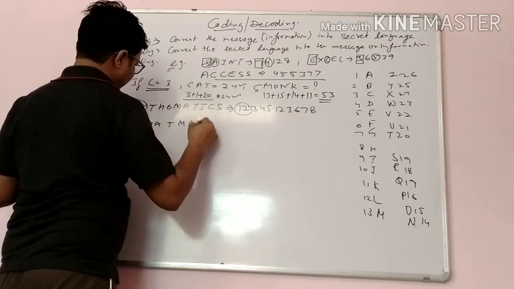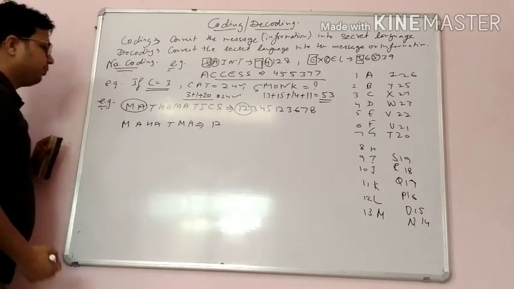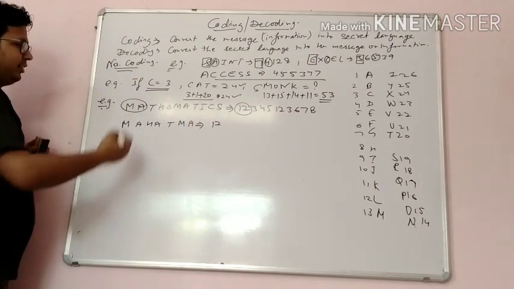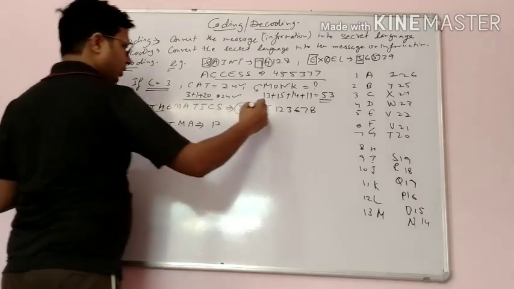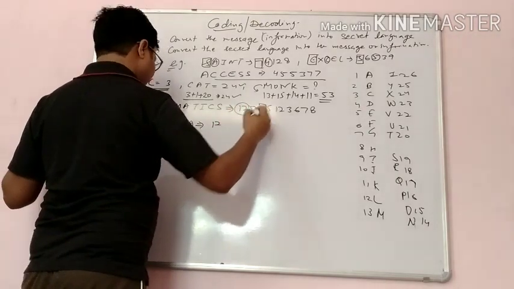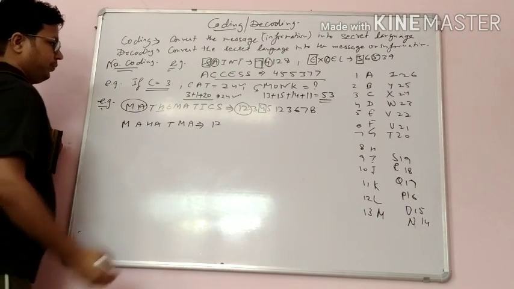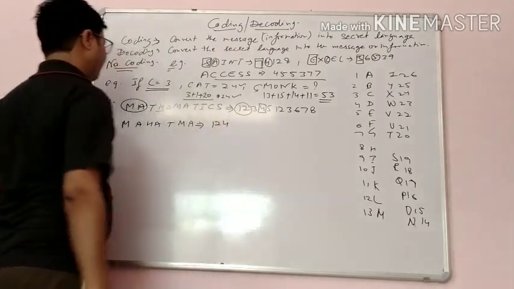MA, the code is 1 2. Next is H. H is the fourth one, so what is the code for H? That is 4.